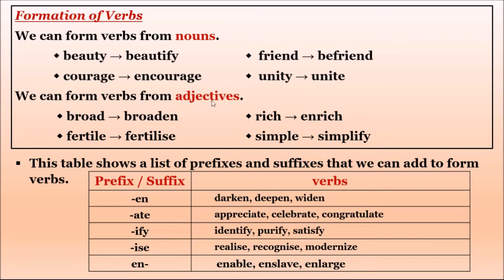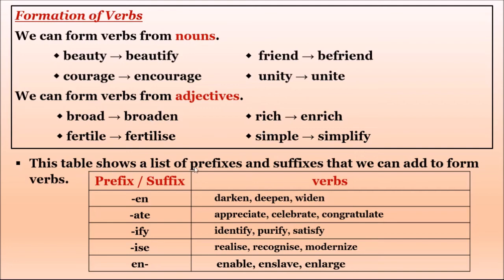We can form verbs from adjectives. In the first thing, we saw the examples that verbs will be formed from nouns also. In the second thing, we are seeing that some verbs can be formed from adjectives. Broad. Broad means the width. Broaden. Rich, enrich. Fertile, fertilize. Simple, simplify. Broad, fertile, rich, simple, all are adjectives, and verbs can be formed from the adjectives also. These are the examples for this.